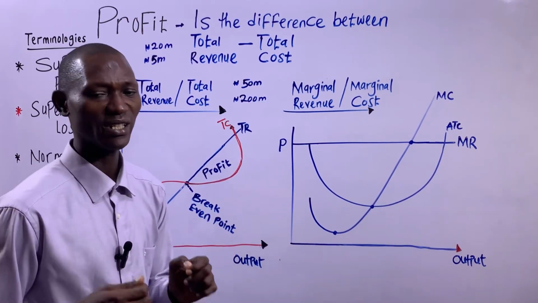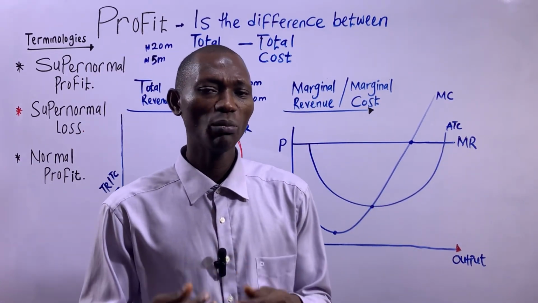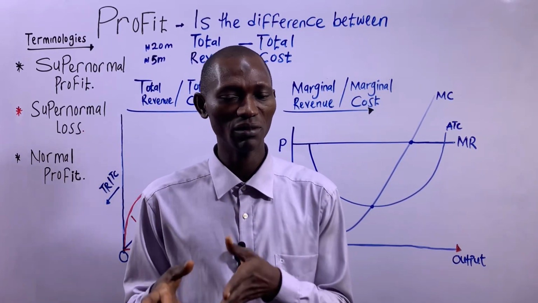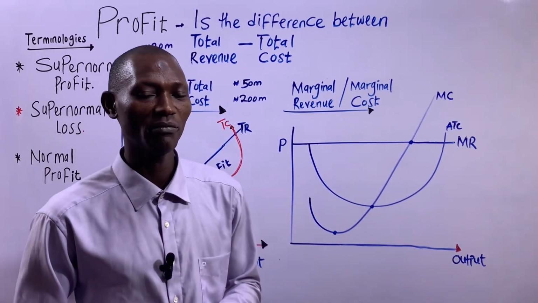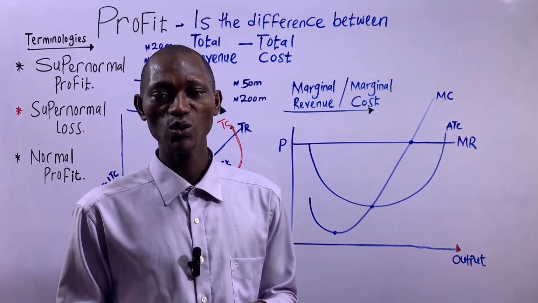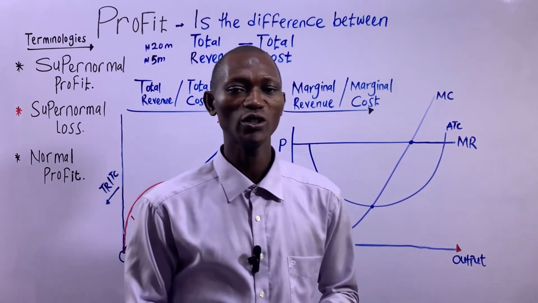And when we say implicit cost, we mean the opportunity cost of the imputed resources of the owner of the business into the business. Now, this is basically what we mean by that. As the owner of the business, there are some resources that you own and you are using them for your own business.